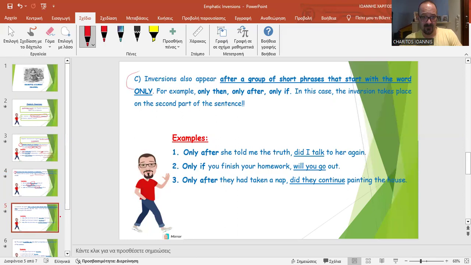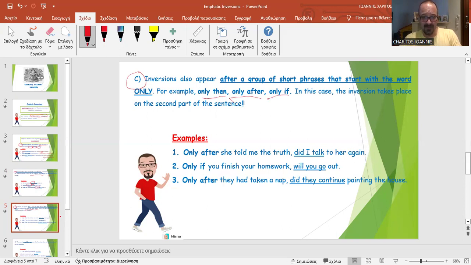Third, inversions also appear after a group of short phrases that start with the word only. For example, only then, only after, only if. But what is very interesting here is that those short phrases, because in reality they start something like a temporal or a conditional, are followed by a second sentence. The inversion appears in that second sentence.